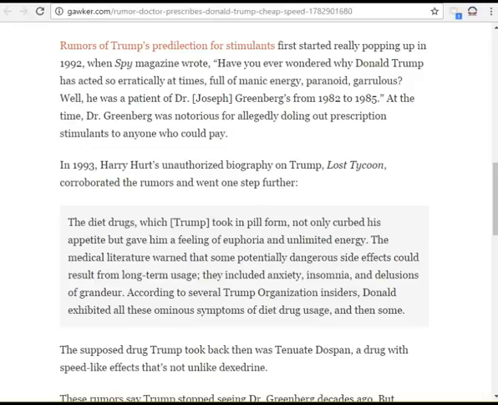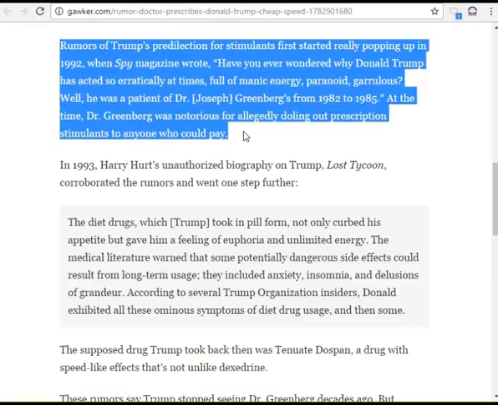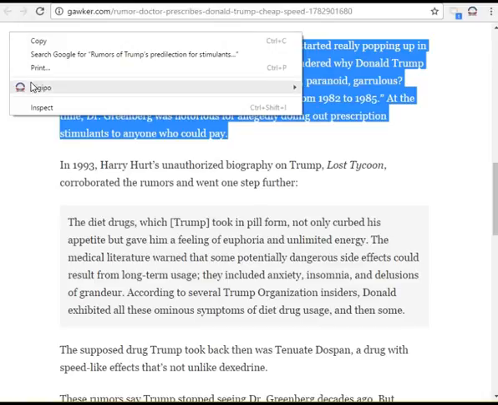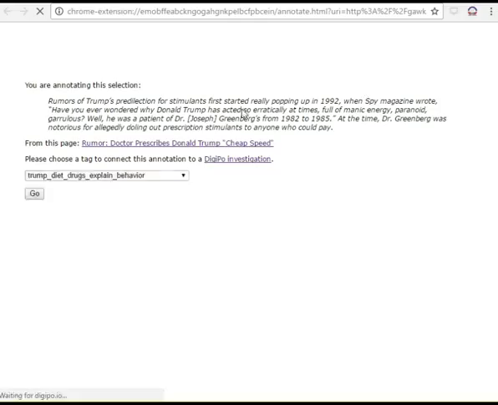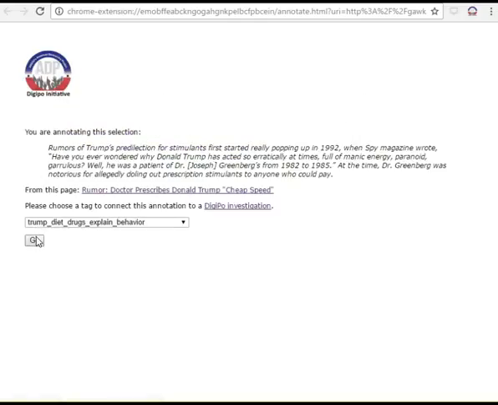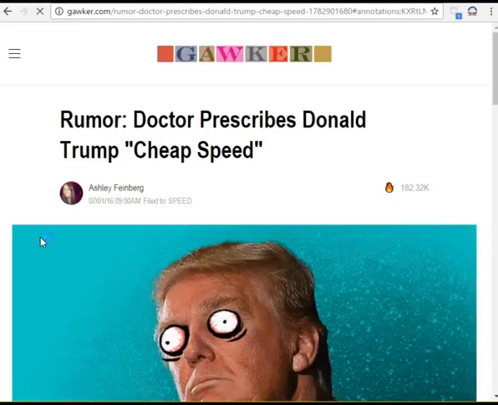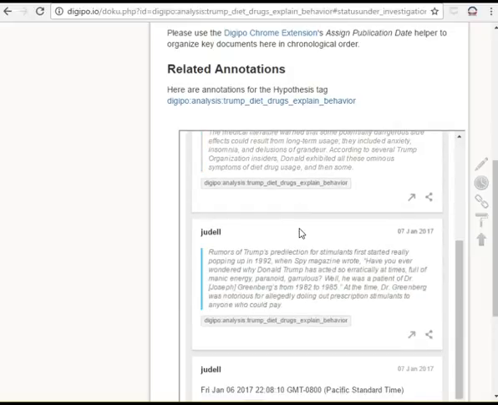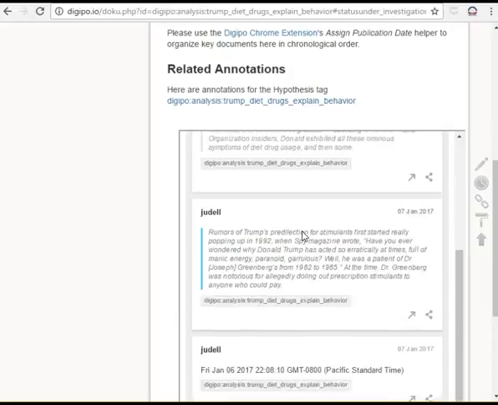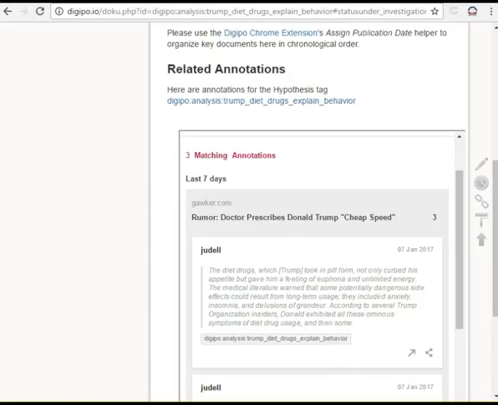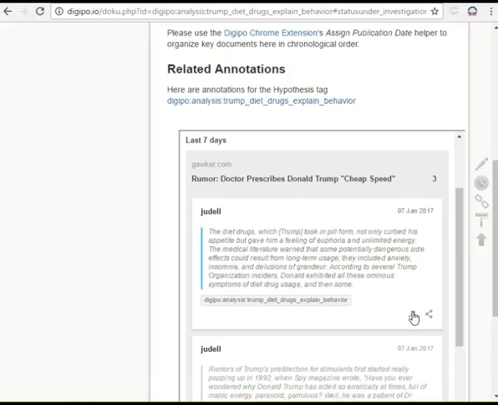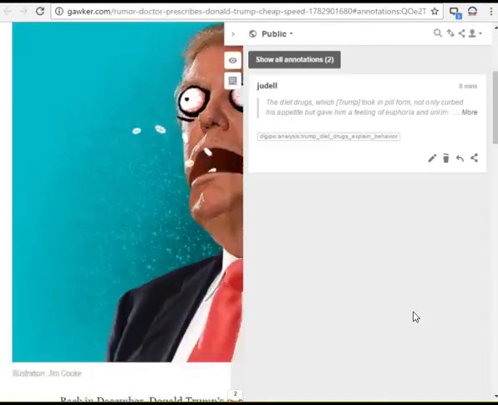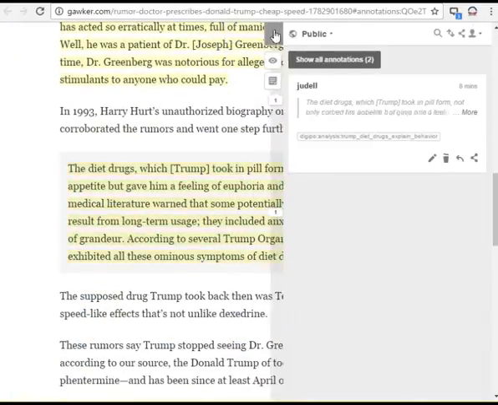Let's grab these two pieces of evidence and stick them in the related annotations bucket. Now we've got three annotations in the bucket. So far, all of them related to the same Gawker story. Notice that what we've captured here are direct links that take you to the quote in the context of the article where we found it.